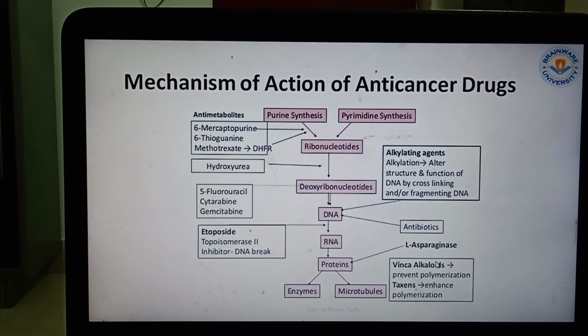Now some of the vinca alkaloids prevent the polymerization of the microtubules. As a result, the cell organelles cannot be formed properly. Now taxanes enhance the polymerization. So this type of drugs are very important. Now we will classify these drugs according to their structure, mechanism of action, side effects and uses. So this chart is very important for all the drugs' mechanisms. Whenever we discuss a drug, we will go for the mechanism and you should know how the drugs work.